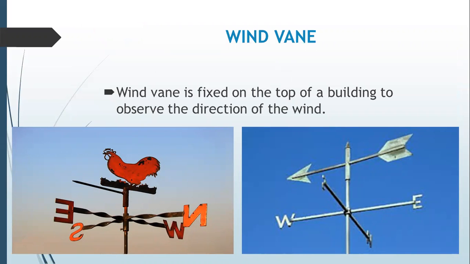Wind vane. What is a wind vane? Well, a wind vane is a device with a freely rotating pointer, and it is used to indicate the direction of the wind. As you can see, here is the pointer, right? And it is freely moving. It will move in the direction of the wind. So it will tell us in which direction the wind is blowing, right? And it is fixed on the top of a building to observe the direction of the wind. When the wind catches the thick end of the pointer, it swings it around and the arrow points towards the direction in which the wind is blowing, right?